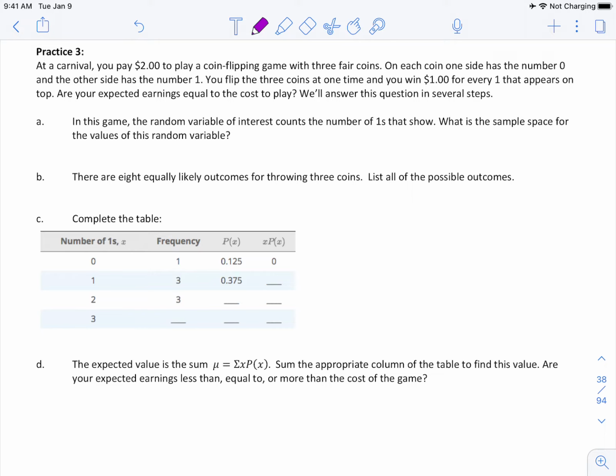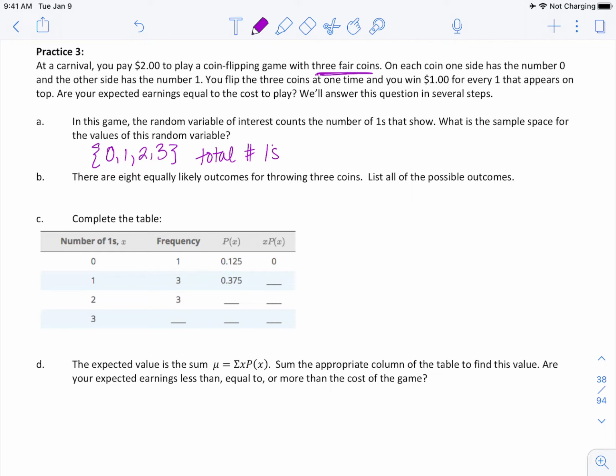So A says, in this game, the random variable of interest counts the number of ones that show. What's the sample space? So if we're thinking of the number of ones that show, we could have 0, 1, 2, or 3 ones that show. So again, this is the total number of ones. There are 8 equally likely outcomes for throwing 3 coins. Again, it's 3 fair coins here.